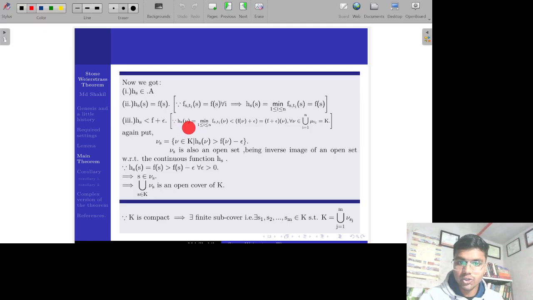Since h_s of v is nothing but the minimum of the f_{s,ti} taken at the point v, and each f_{s,ti} is strictly less than f of v plus epsilon, this minimum will be less than f plus epsilon.